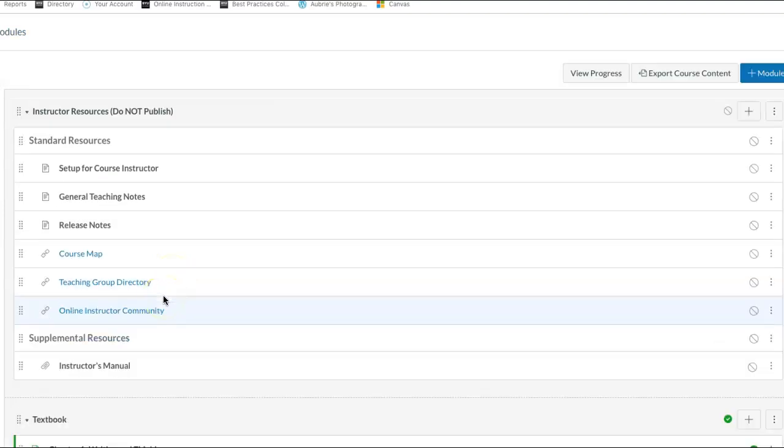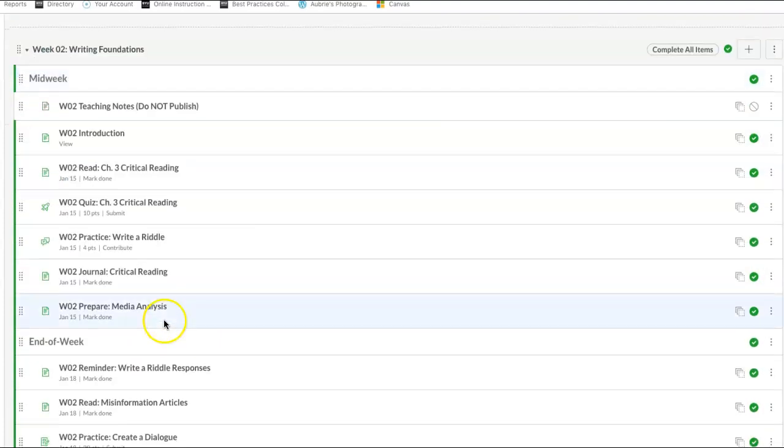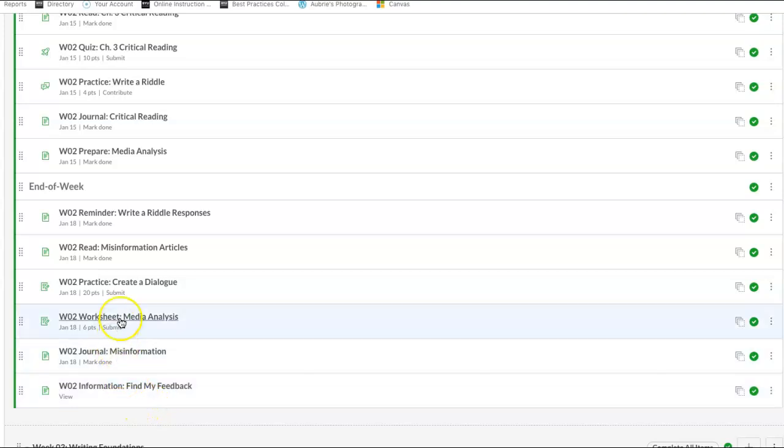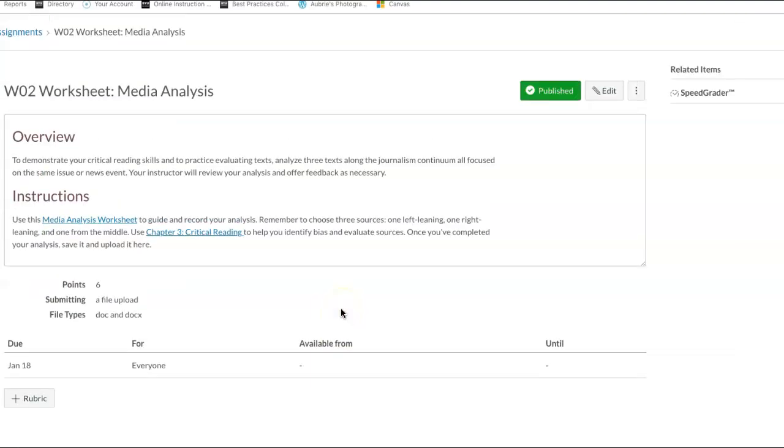It's going to jump here to week 2, give it just a second, and then you submit that actually at the end of the week, because it doesn't want to jump to week 2. There we go. You'll submit it here on January 18th or at the end of the week, depending on what your due date is for the semester. So we're going to jump to that page really quick. Here the worksheet is again. They ask you to reference the critical writing.